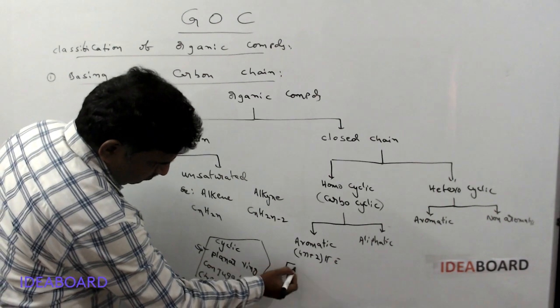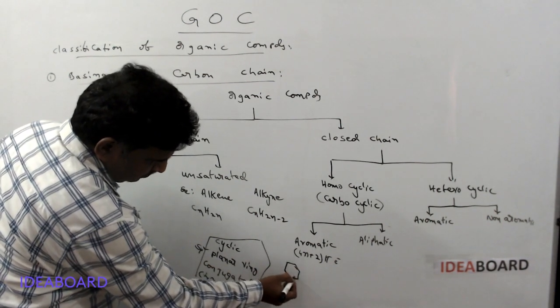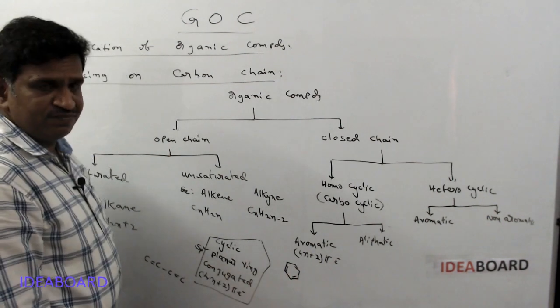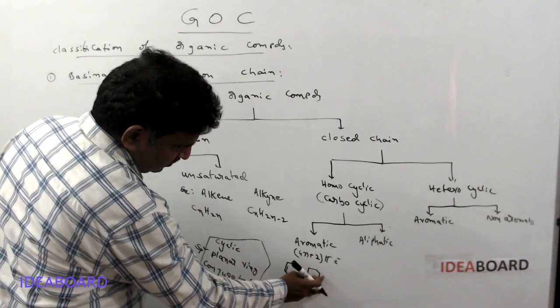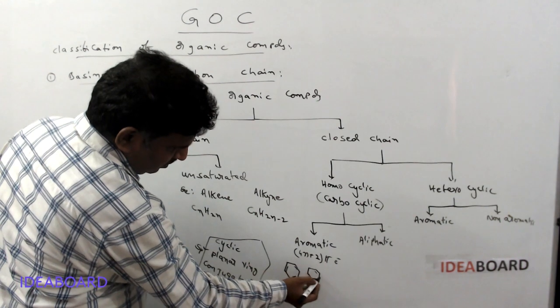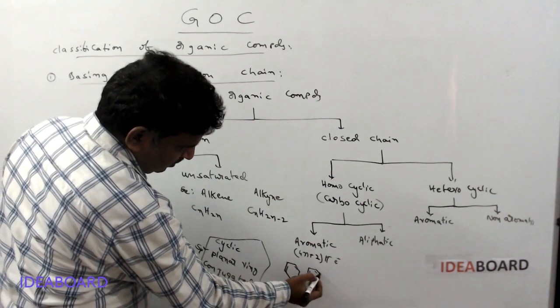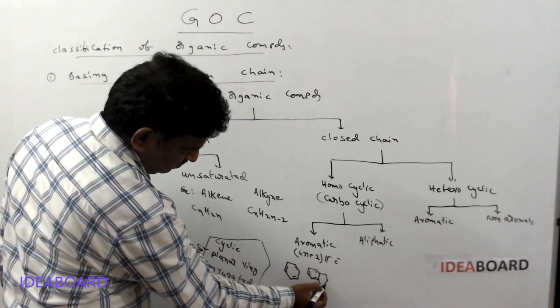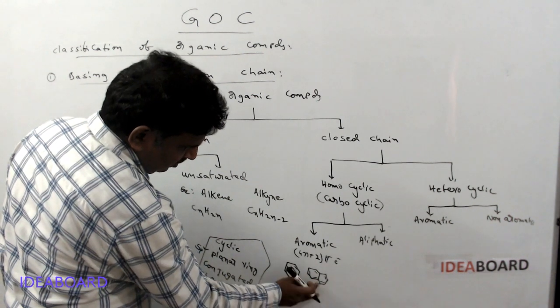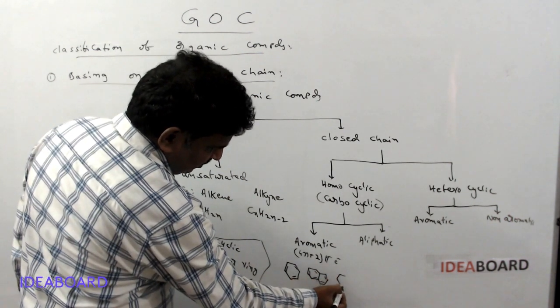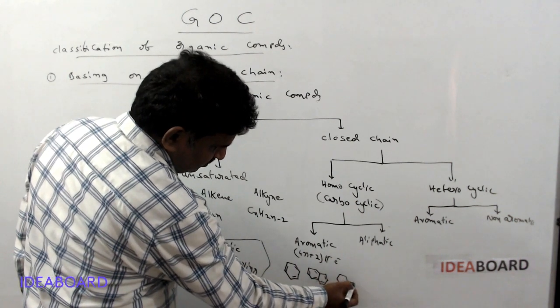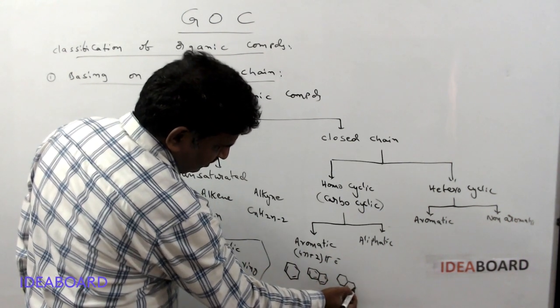Example, the best example for this is benzene. The next example is naphthalene. This compound has two benzene rings adjacent. And the next one is anthracene, which contains three benzene rings.